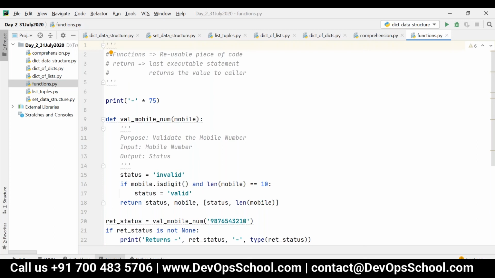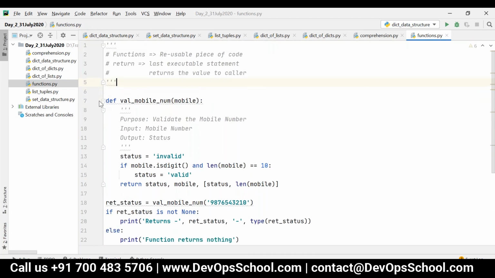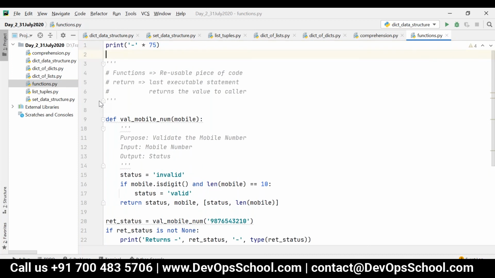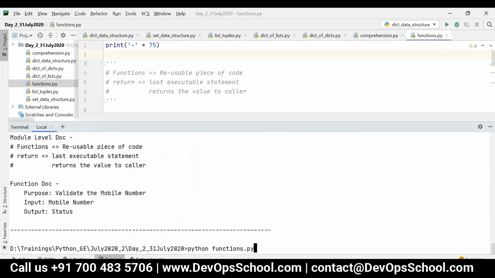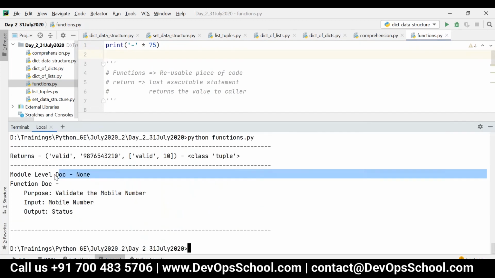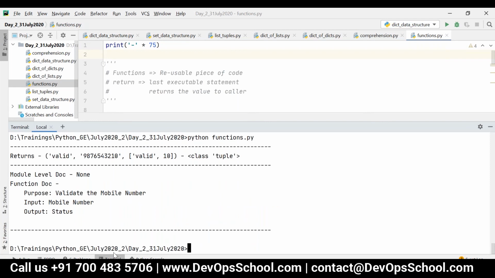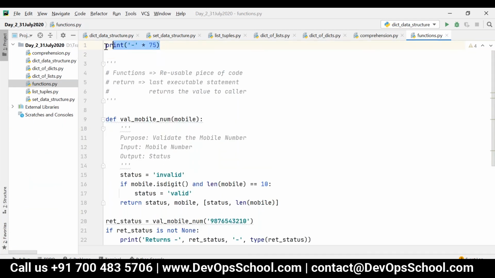For example, if I place this statement above this, this is not a docstring now. It will be considered a comment, so I will be getting None. See here. Got it, right?